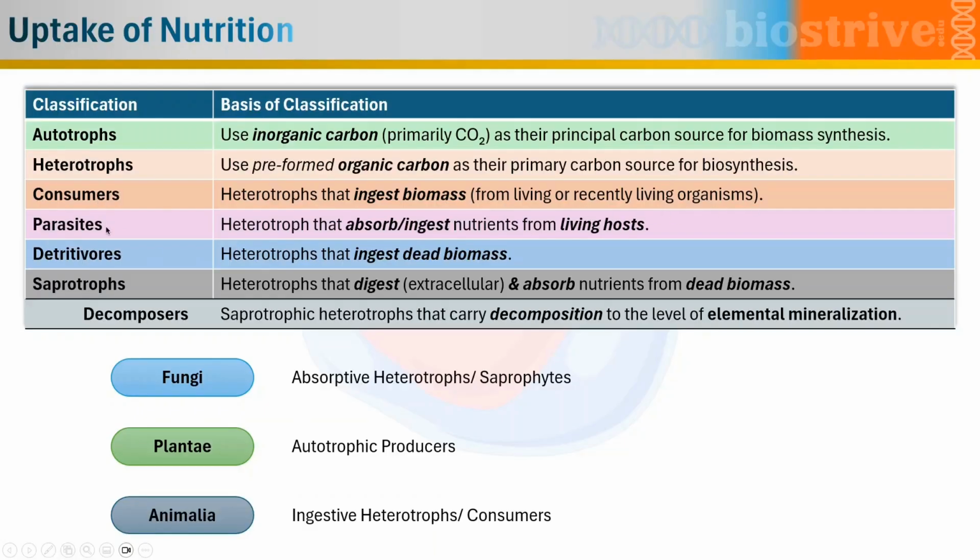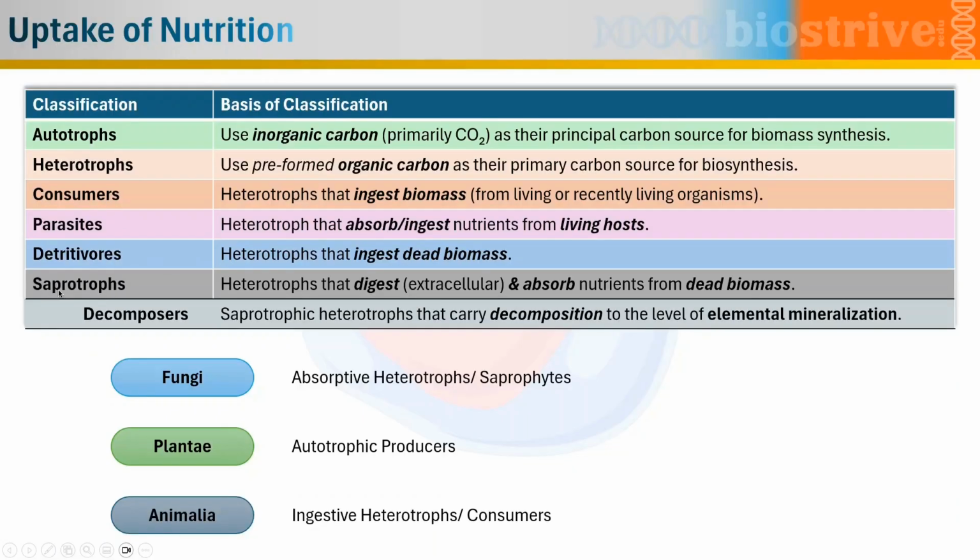Now let's come to more specific terms. If some heterotroph is absorbing or ingesting nutrients directly from living hosts and ultimately harming that host, we call such organisms parasites. If some heterotrophic organism is ingesting only dead biomass, we can call them detritivores. And if some kind of heterotroph extracellularly digests and then absorbs dead biomass, just like fungi, we call them saprotrophs.